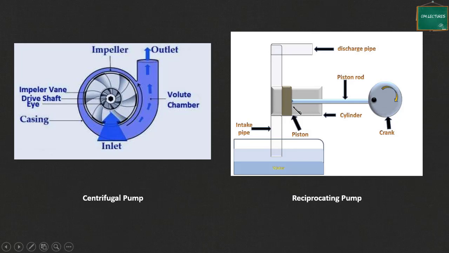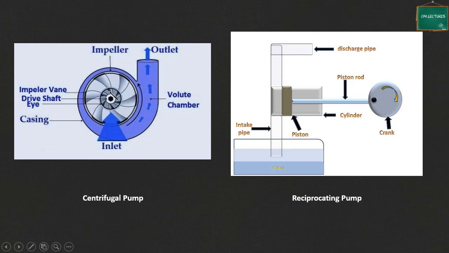Okay. So when the energy transfer is taking place, you can see the difference. In this case, the mass is not fixed. So there is a continuous flow of mass. But in this case, there is a fixed quantity of mass to which energy is transferred. Therefore, these type of machines are referred to as positive displacement machines or work on the principle of static action. These are known as rotodynamic machines, where there is a continuous motion of fluid and rotor, and energy transfer takes place because of dynamic action.